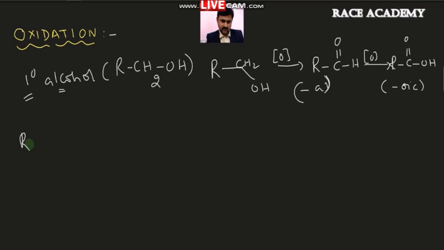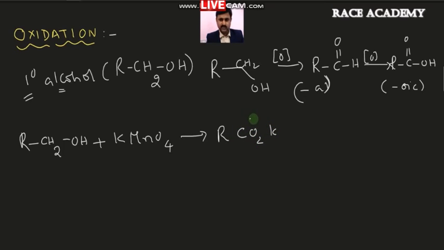So here you take RCH2OH, and in the presence of potassium permanganate oxidizing agent, what will happen is first this will be converted into RCO2K plus. The CO2 is minus and potassium is plus. The rest of the part will be converted into MnO2.